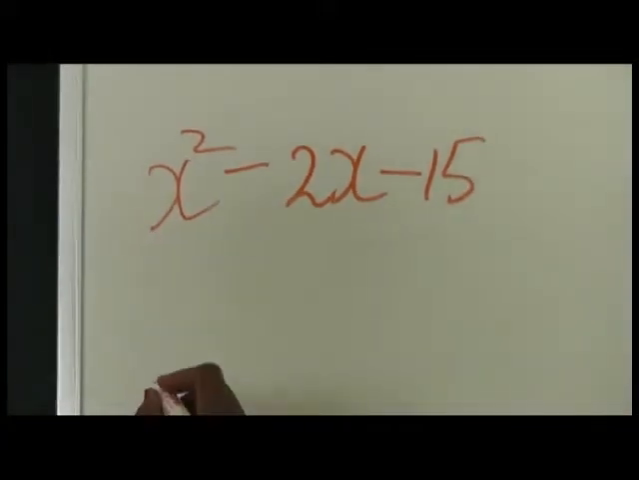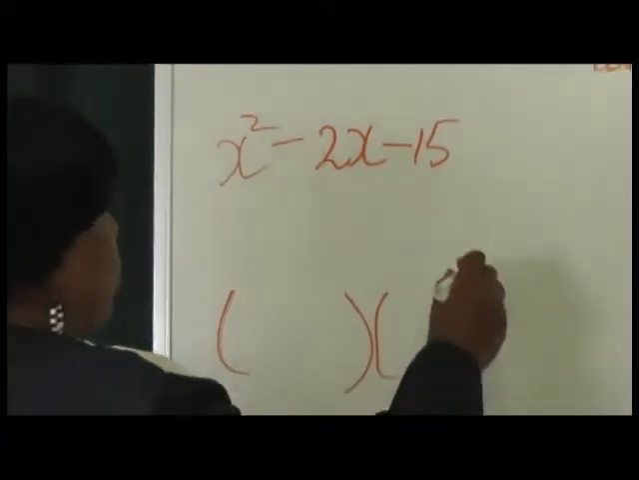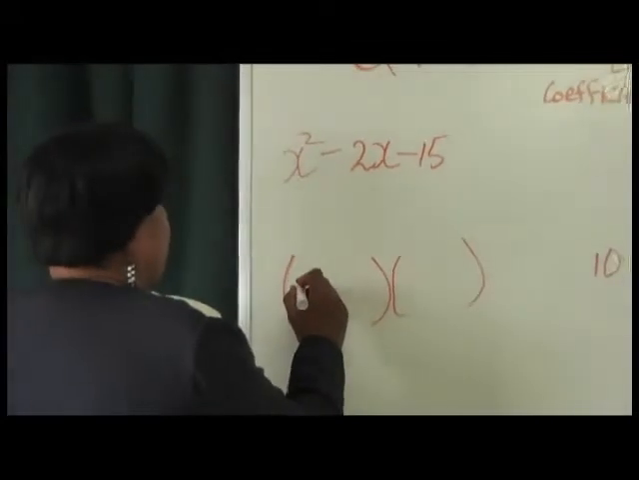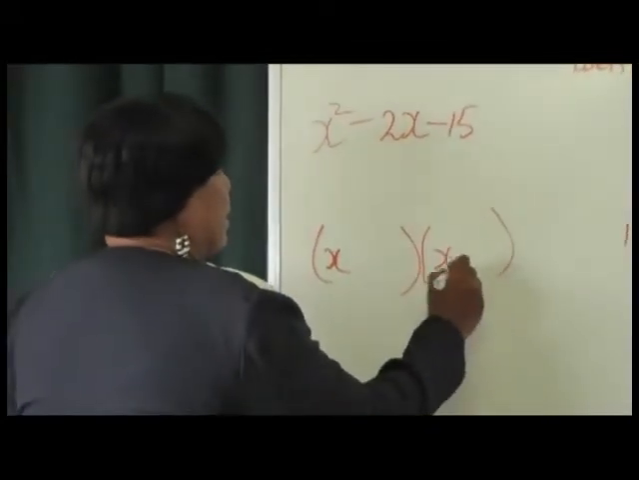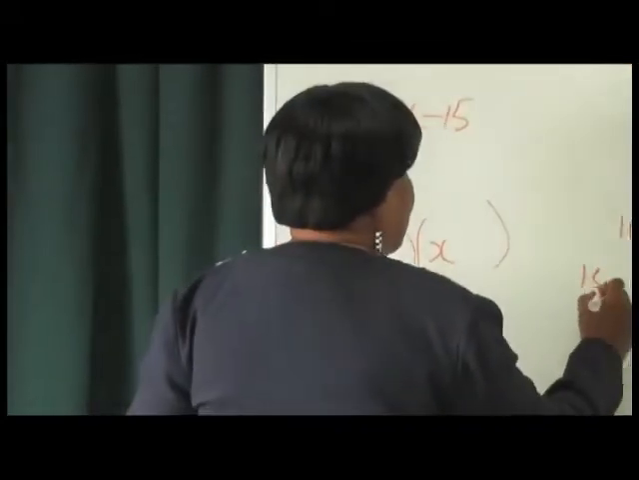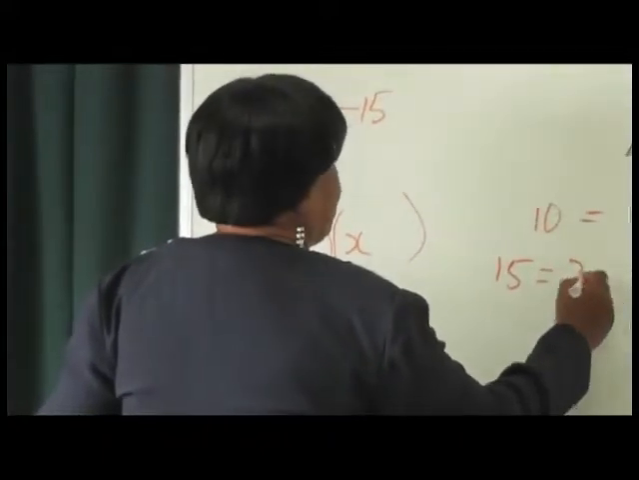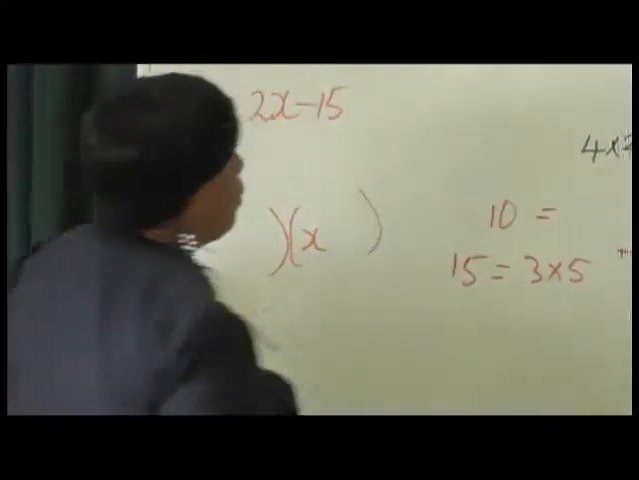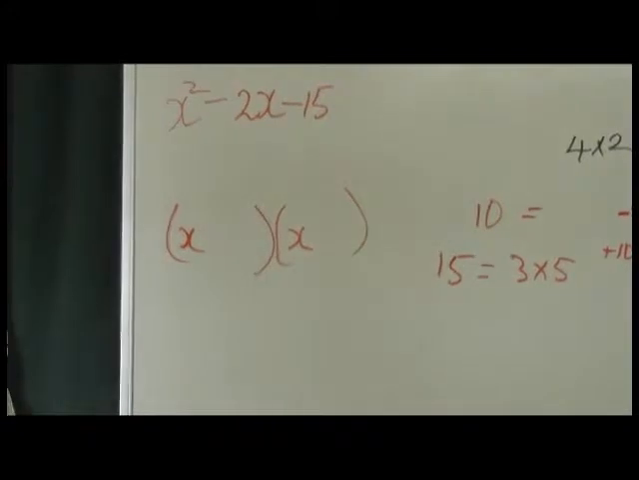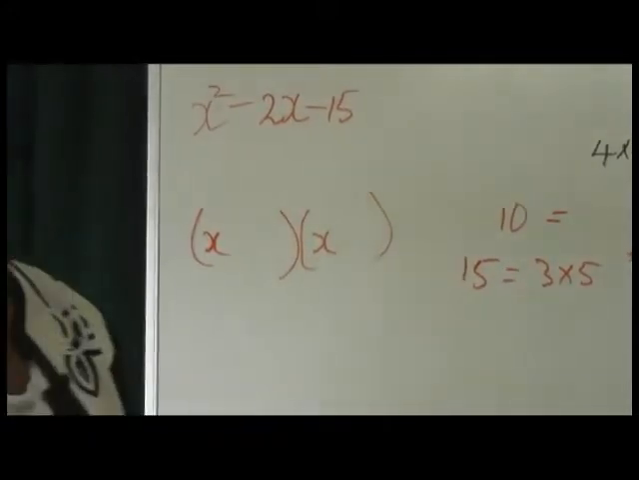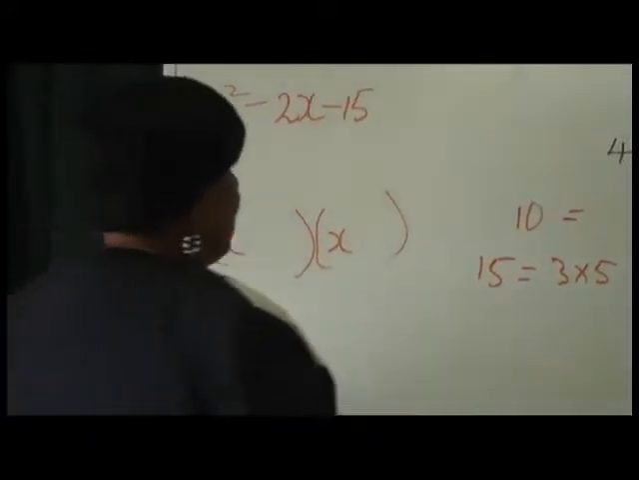So we put up our two brackets once more, and here this would have been x with our x, and the 15 now we're looking and saying it will be 3 times 5, and we say don't write anymore because we can see out of a 3 and a 5 we can get a 2. But what type of 2 are we looking for?